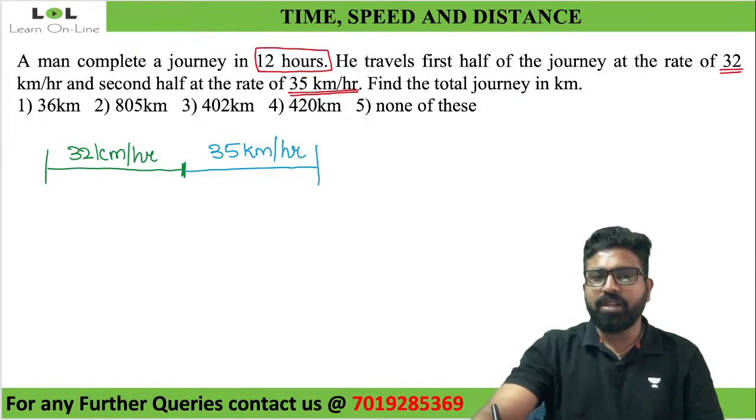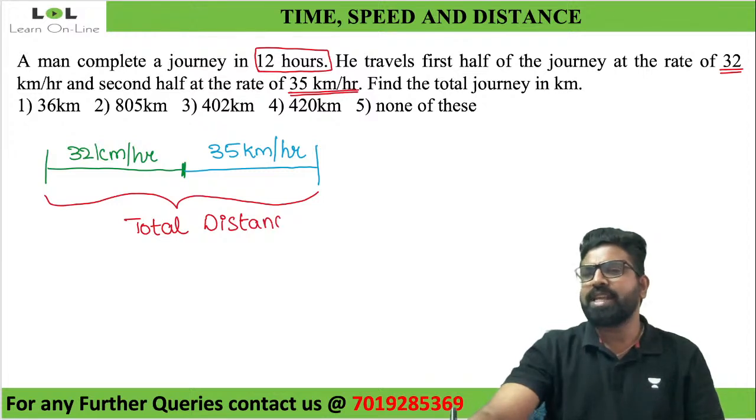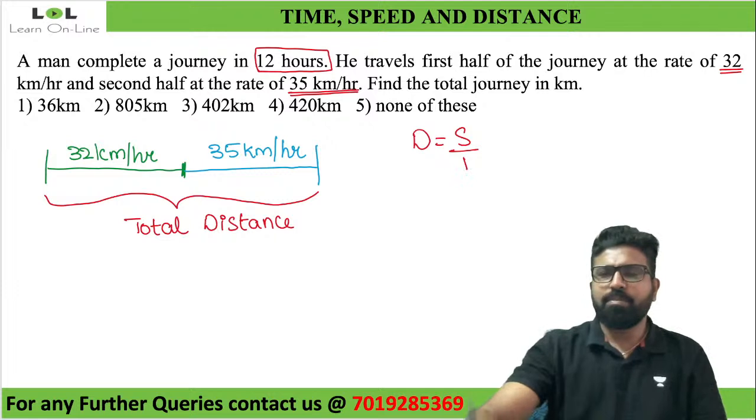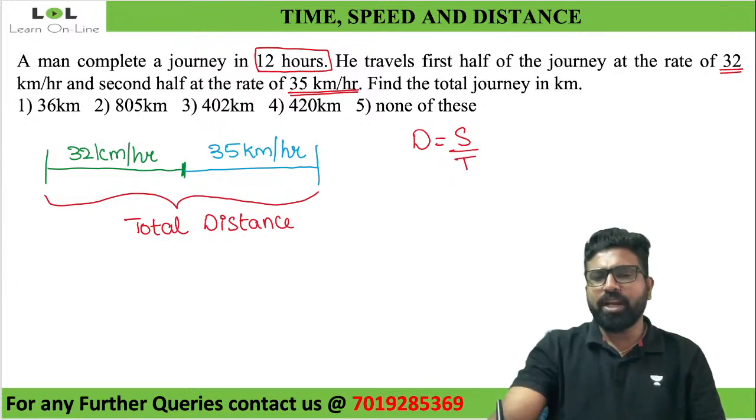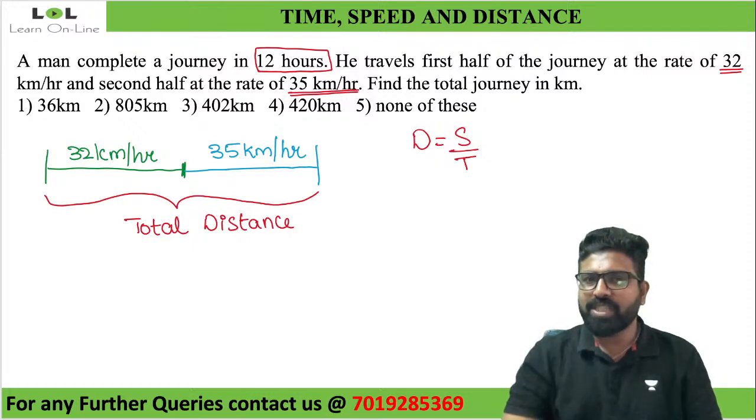They're asking me to find the total journey, which means the total distance. If they ask me only distance, I can tell distance is equal to speed times time. But if they're asking what is total distance, how do I get it? I told you, the second thing is your approach. Where do I start the question?